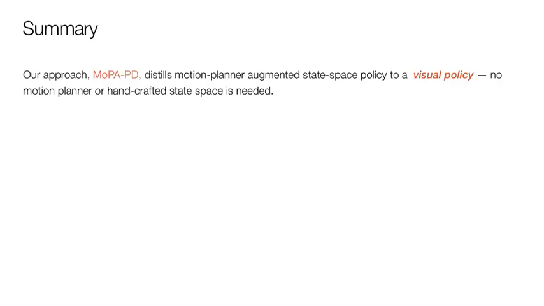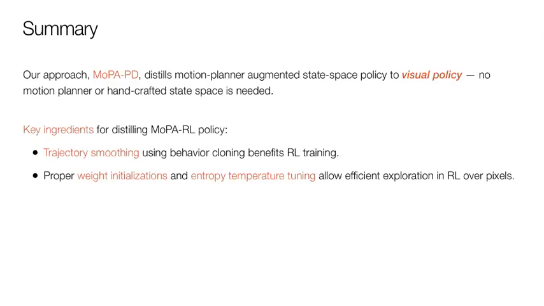In summary, our approach MOPA-PD distills motion planner augmented state-based policy into a visual policy which does not require a motion planner or a handcrafted state space anymore. It mainly benefits from trajectory smoothing using behavioral cloning, proper weight initializations, and entropy temperature tuning to allow efficient exploration in RL when learning from pixels.